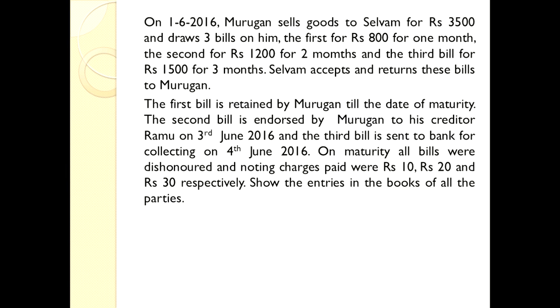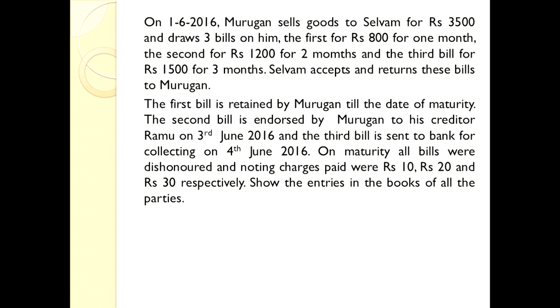So from this paragraph we came to know that Murugan is the seller of goods. Selvam is buying the goods for rupees 3,500, and the rupees 3,500 should be paid in three different installments, on three different dates. First bill for 1 month, second bill for 2 months, and third bill for 3 months.